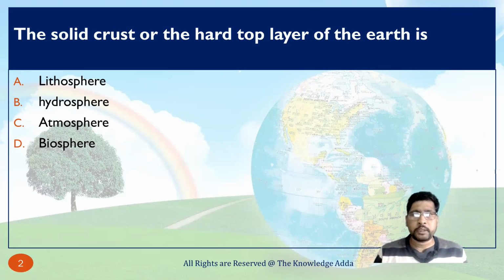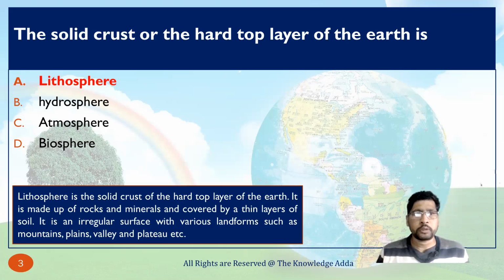So the answer is lithosphere, because lithosphere is the solid crust or hard top layer of the earth, and it is made of rocks, minerals, and covered by a thin layer of soil. It is an irregular surface with various landforms such as mountains, plains, valleys, and plateaus, because all these types of landforms we find on the earth's surface, which is the top layer.